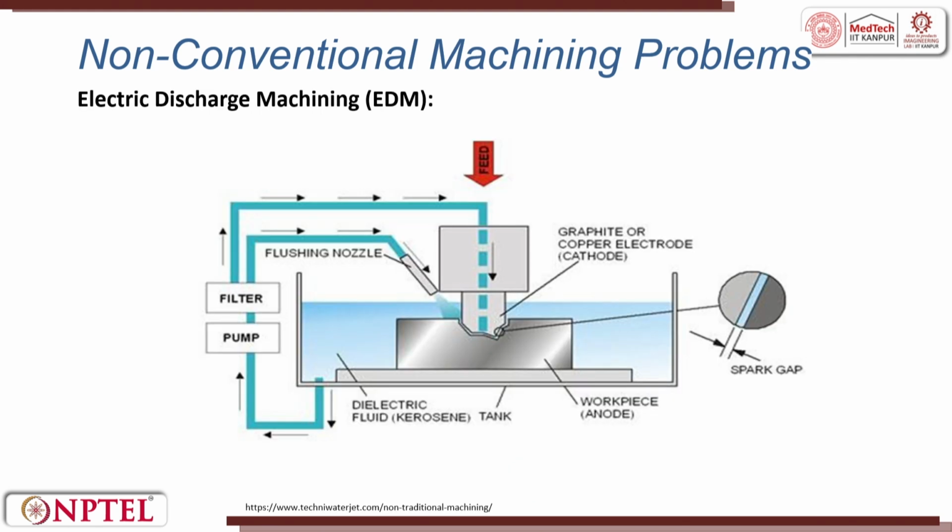Next comes the last topic of this session, that is electric discharge machining, EDM. Some of the authors do say that EDM is now no more a non-conventional process because it is so widely used in industry. But because the material removal rate is very low, that is why it is still talked about in the non-conventional processes only. It uses electrical energy. The conventional processes use the shearing force. Here we use the mechanical, the chemical, the electrical forces.